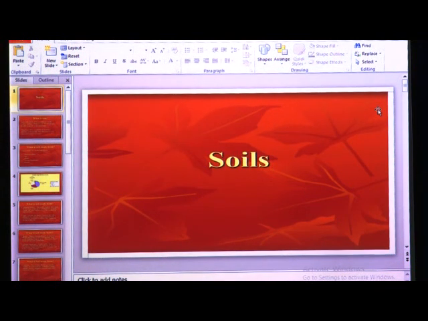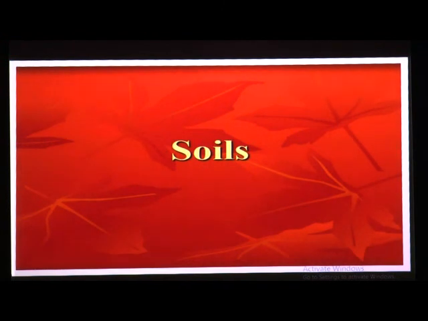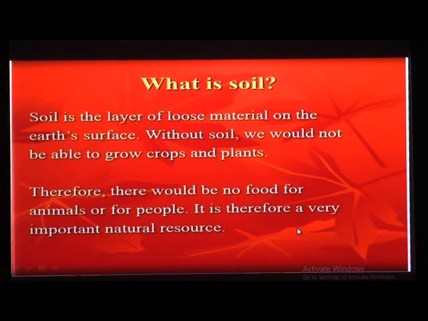I know that you all are also very excited to know about this soil, okay. So let us start our new lesson, lesson number 9, which is named Soils, okay. In this lesson we are going to learn what exactly is meant by soil, then what is the profile of soil, what are the characteristics of soil, what are the types of soil, and what is the importance of soil in our life. So all these points or concepts we are going to learn in this lesson.